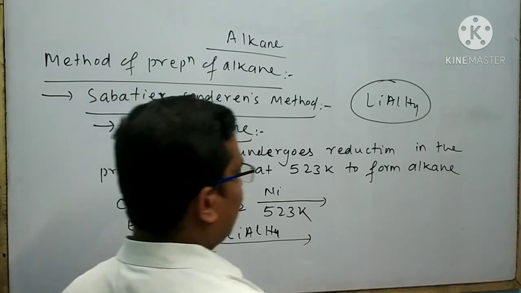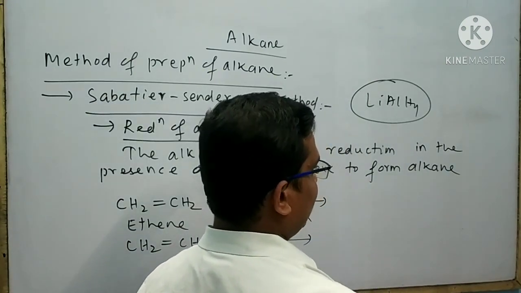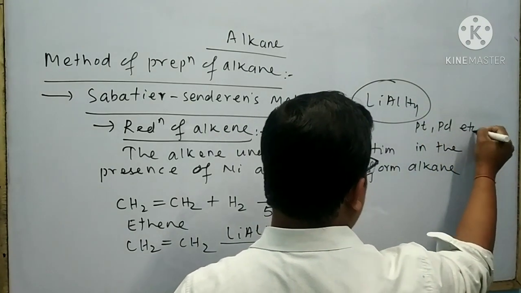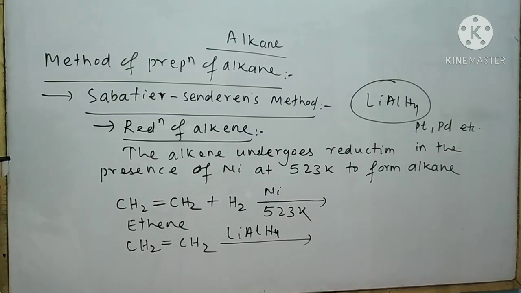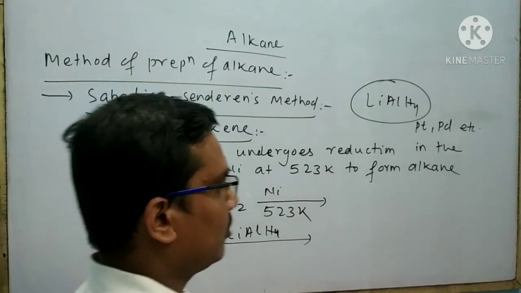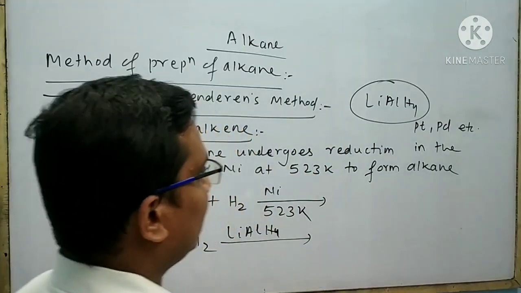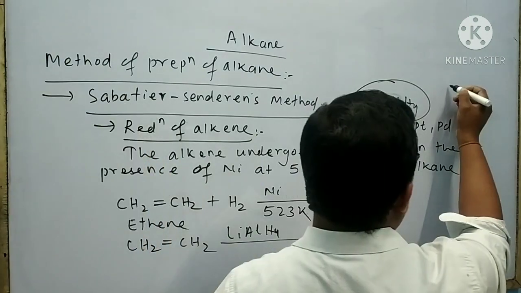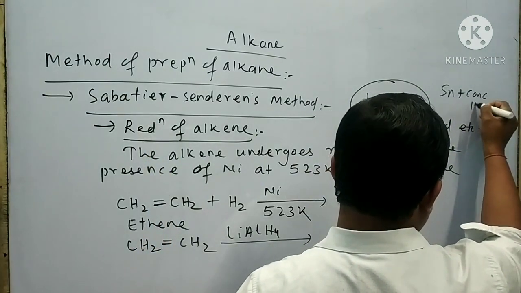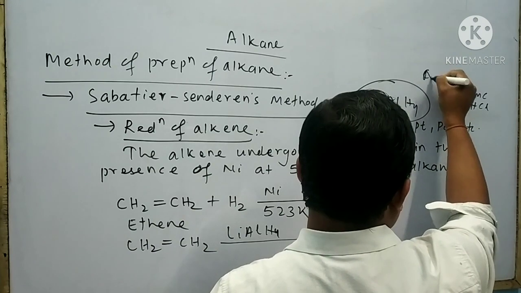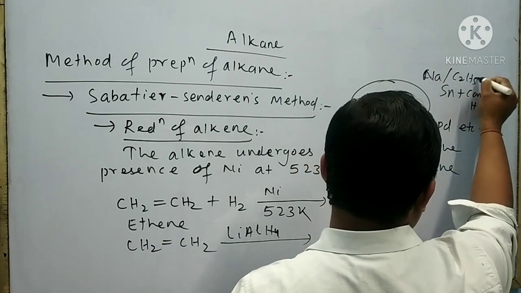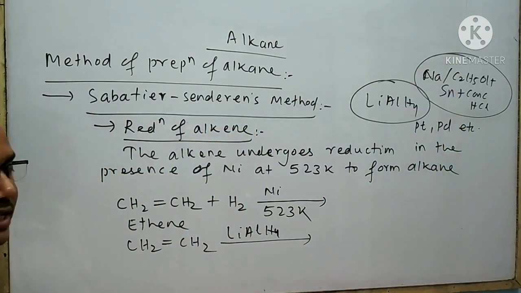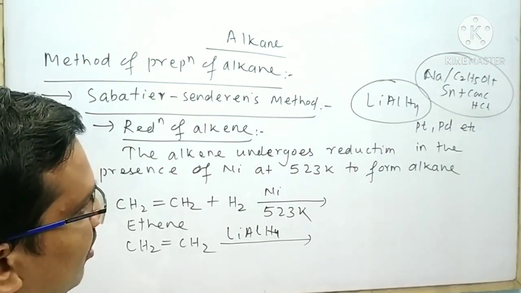Like nickel, there are also other reducing agents. These are platinum, palladium, etc. Like lithium aluminium hydride, there are also other reducing agents. They are NaBH4, Sn plus concentrated HCl, sodium in the presence of ethyl alcohol. These are examples of reducing agents which contain hydrogen atoms themselves.